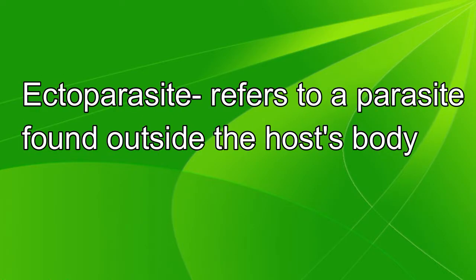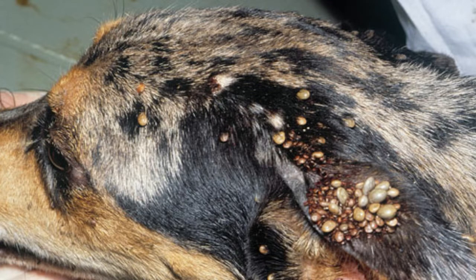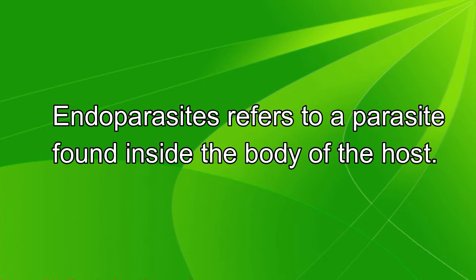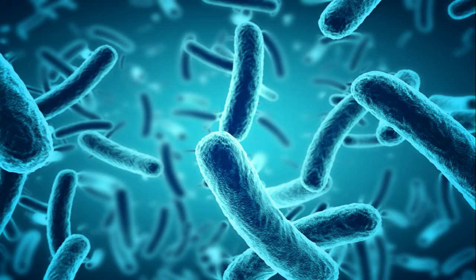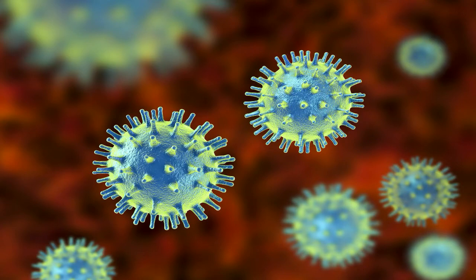Ectoparasite refers to a parasite found outside the host body. An example of ectoparasite is a tick on the skin of a dog. Endoparasite refers to a parasite found inside the body of the host. An example of endoparasite is Ascaris, found inside a dog's intestine. Remember that organisms are wide in spectrum, such as bacteria, fungi, and protists. Virus is also a parasite.